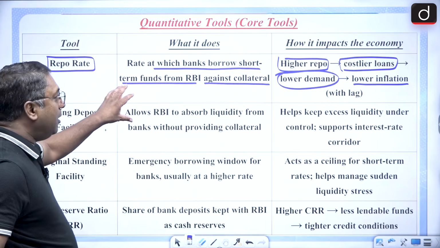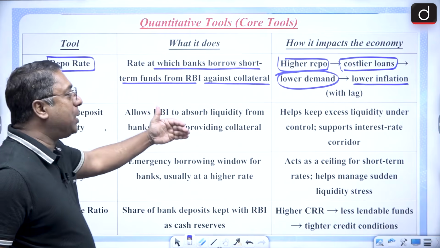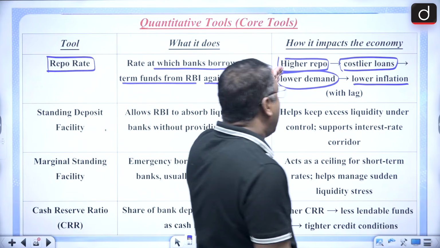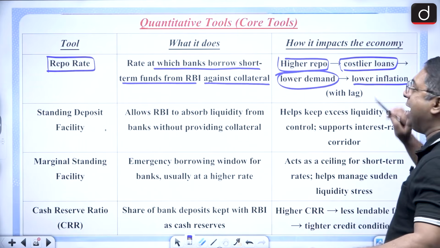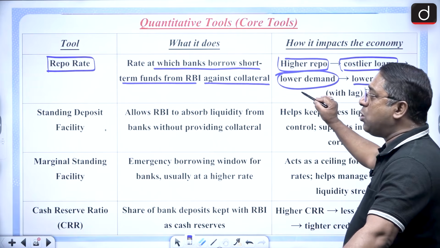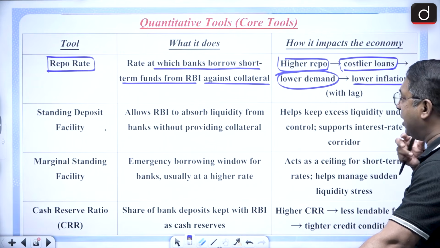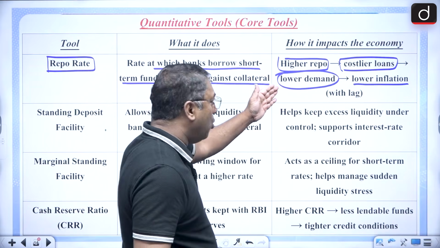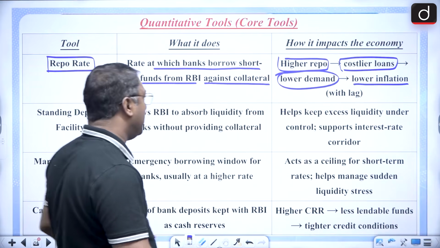So remember, whenever there is inflation, the repo rate is raised, and with a higher repo rate, loans get costlier, and households and firms are discouraged from taking loans. So there will be lower demand and lower inflation.